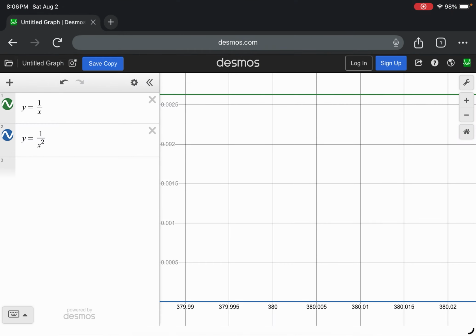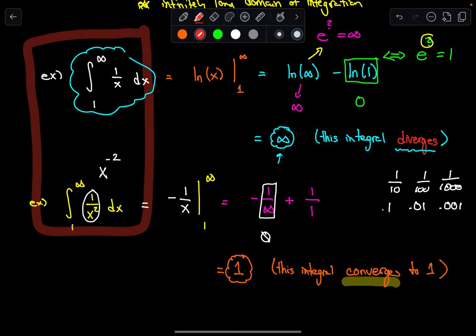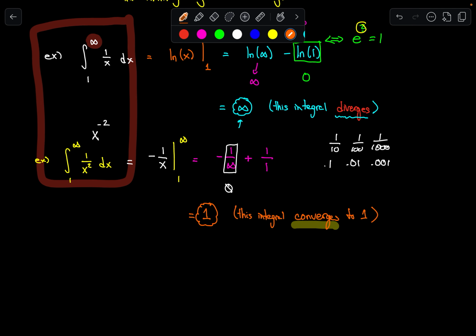And so all of this is leading to the idea that when we're doing these improper integrals, the first example of an improper integral is an integral that has an infinity in the bound, whether it's the upper bound, lower bound, or both bounds. Improper integrals deal with the question: is my function dying off fast enough?